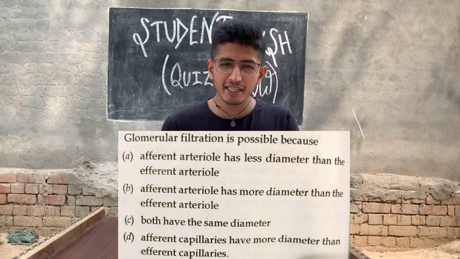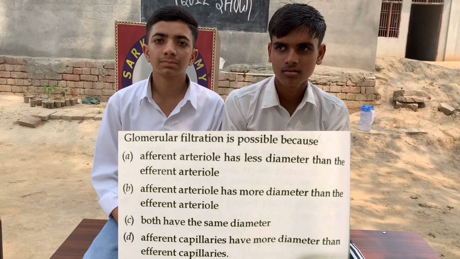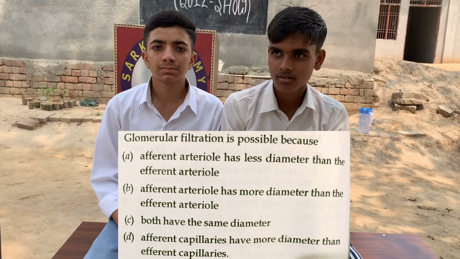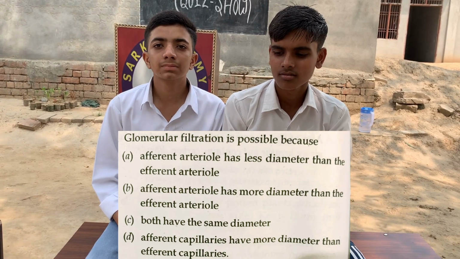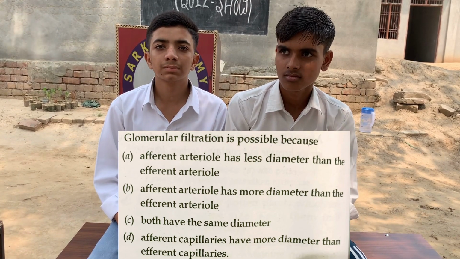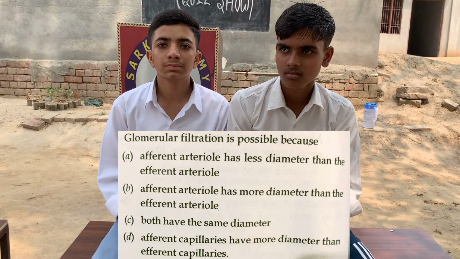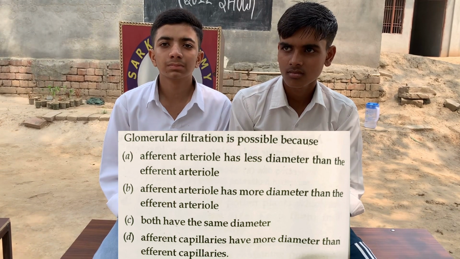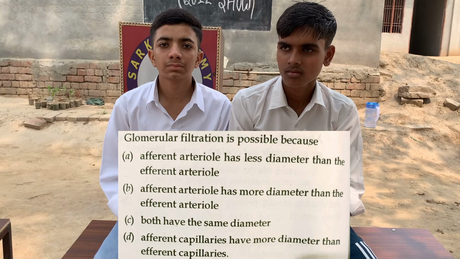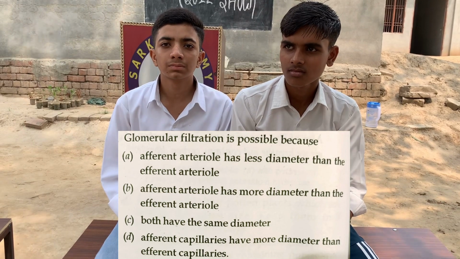Glomerular filtration is possible because. And the options are A. Afferent arteriole has less diameter than the efferent arteriole, B. Afferent arteriole has more diameter than the efferent arteriole, C. Both have the same diameter, D. Afferent capillaries have more diameter than efferent capillaries.